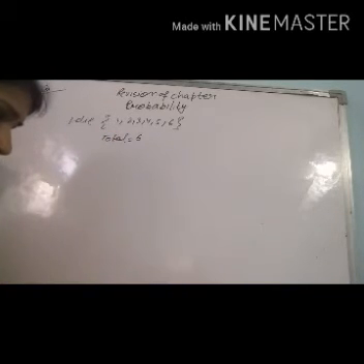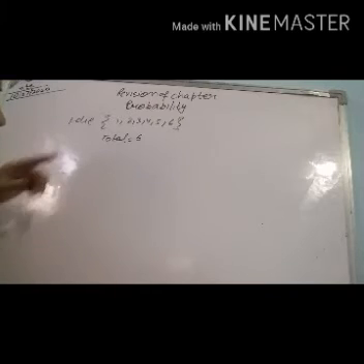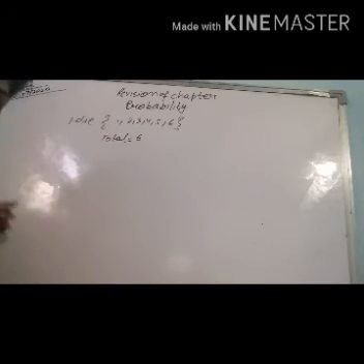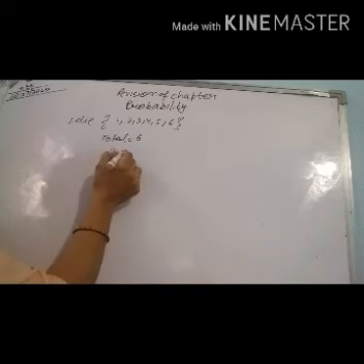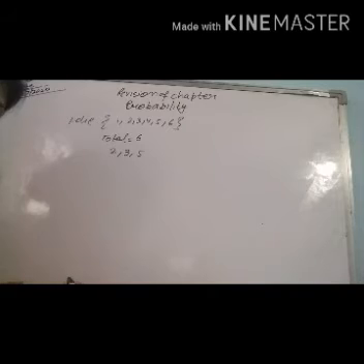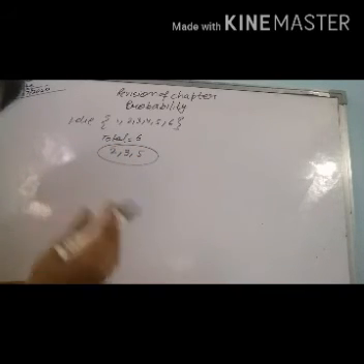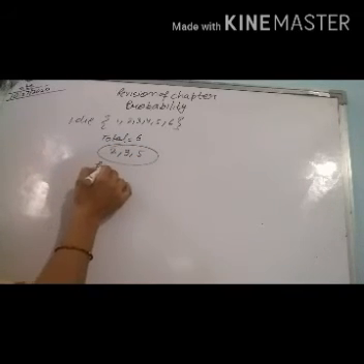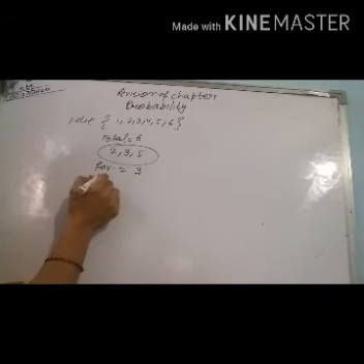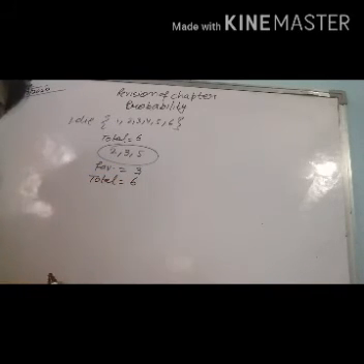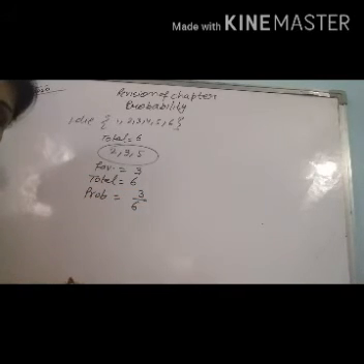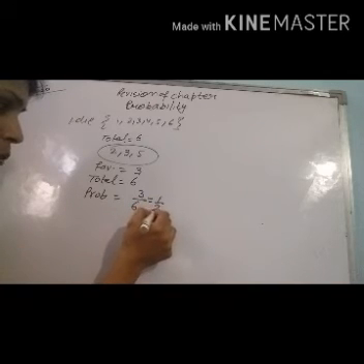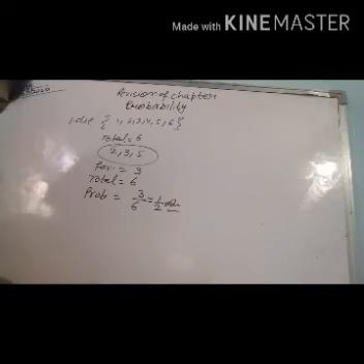Suppose the question is, we obtain success when we get a prime number on a die. So how many prime numbers do we have? We know that 2 is a prime number, 3 is a prime number and 5 is a prime number. So these prime numbers are in our favor. So favorable cases is equal to 3 and total cases is equal to 6. What will be the probability? Probability is equal to favorable divided by total, so 1 by 2 is the answer. This is the condition when we have a single die.